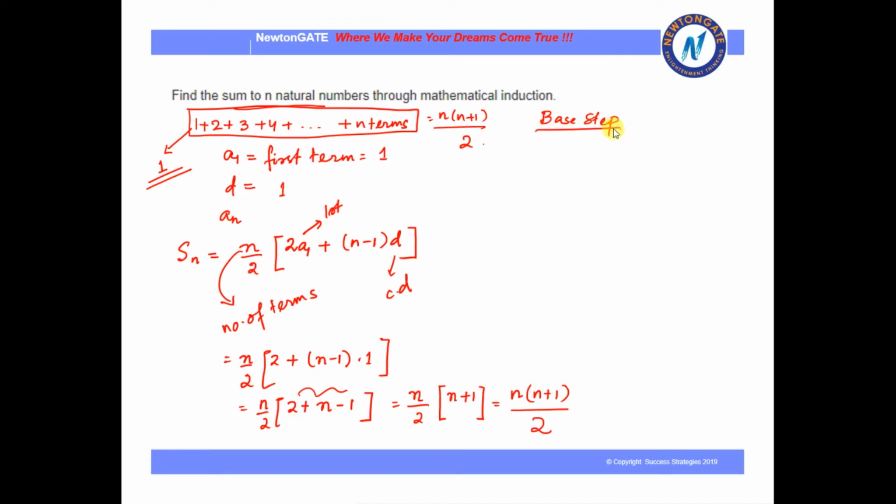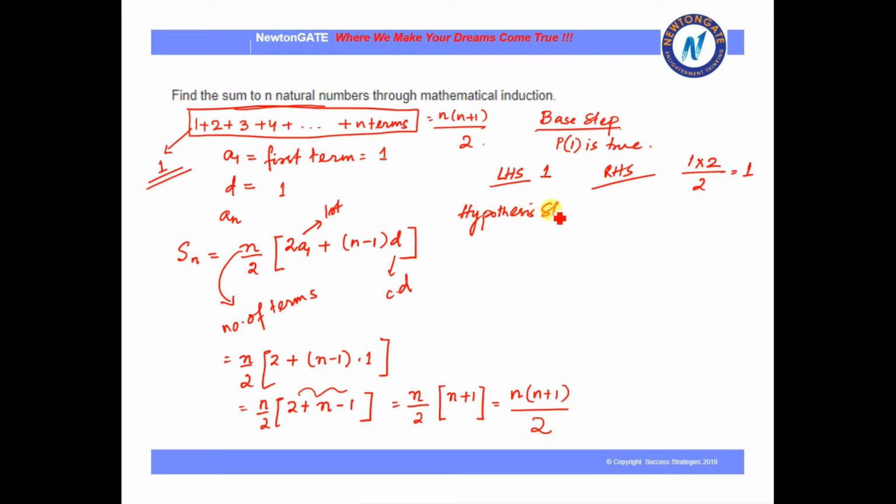Okay? And in the base step we have to show in this case that P1 is true. P1 means there is only one term, and the first term in this case we know is 1. That means my LHS is already 1. Now put it in this formula. Let us put it in RHS. If we put n equal to 1 into (1+1) by 2, that is again 1. So absolutely correct, P1 is true. We have shown that. The next step will be my hypothesis step.